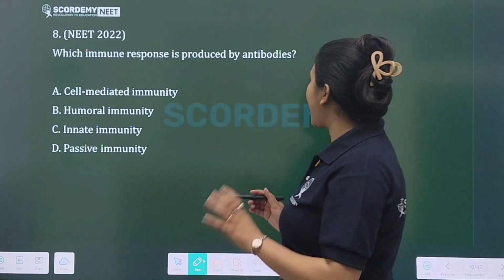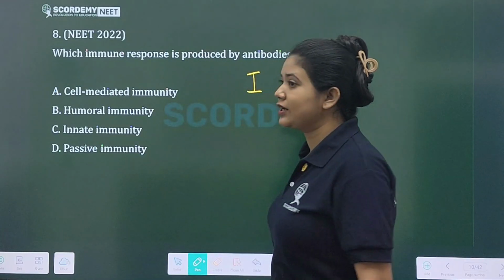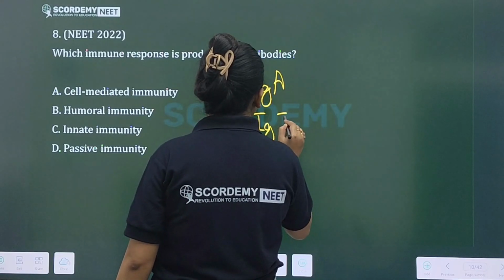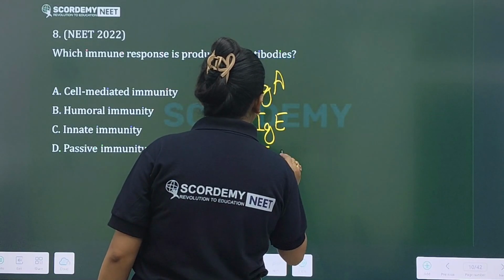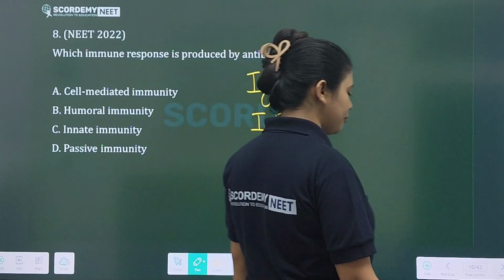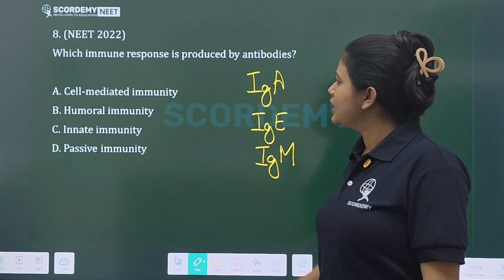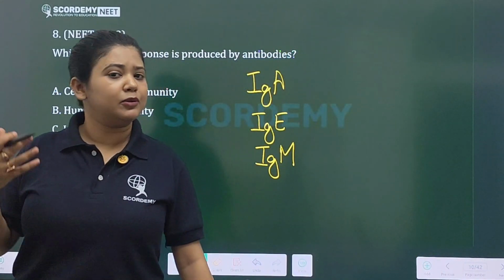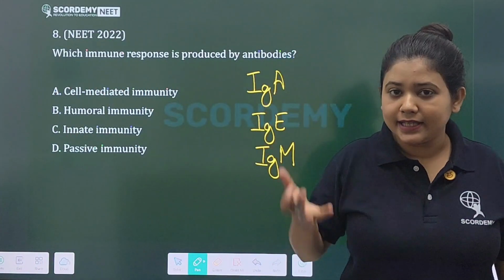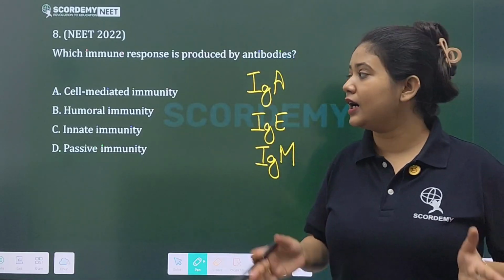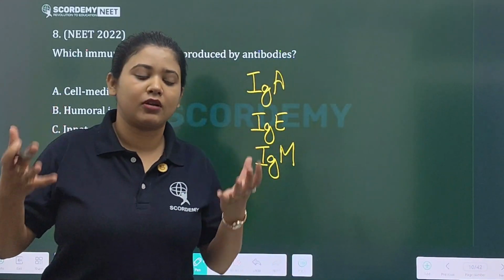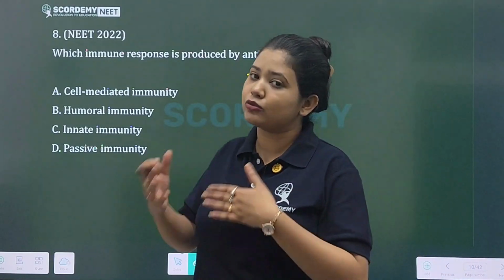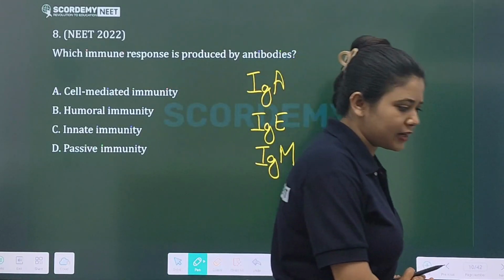Our body produces 5 types of antibodies, immunoglobulins starting with Ig: IgA, IgE, IgM. These three are the most important, and we will not go into the significance of the rest. Coming back to this question, antibodies are immunoglobulins. These are circulated in the humerus of your body fluid, that is body fluid or blood vessels. It gets circulated.